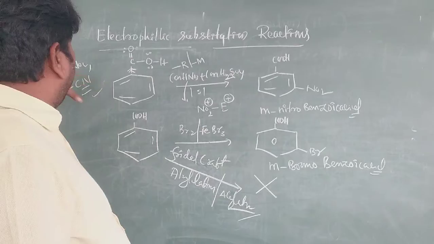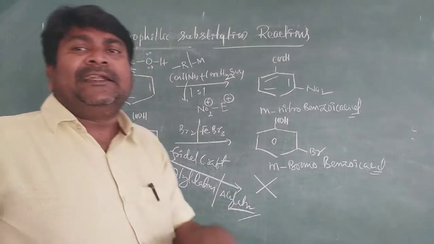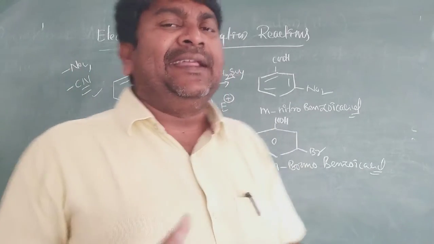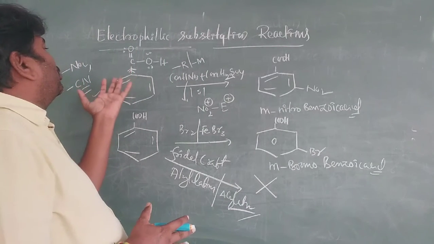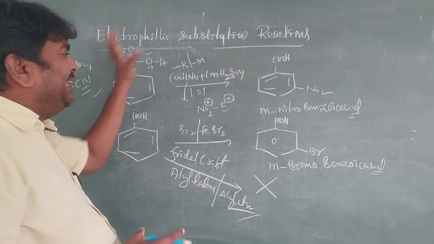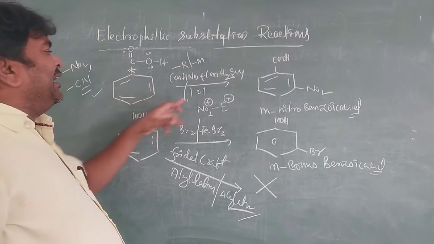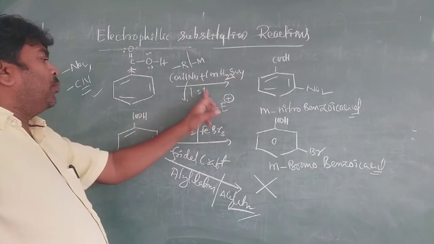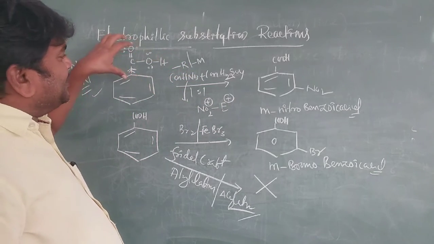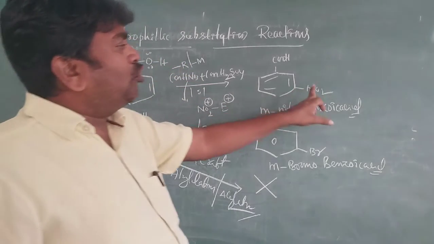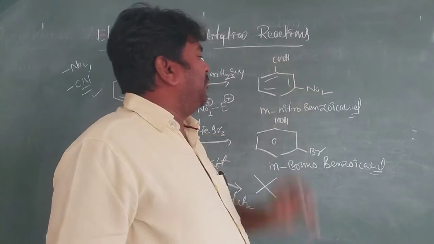Due to the presence of any one of these groups, the benzene ring is deactivated, since the electrons are involved in resonance towards the group. So in nitration, NO2 plus is the electrophile, and in the presence of COOH, the NO2 group attacks only the meta position.